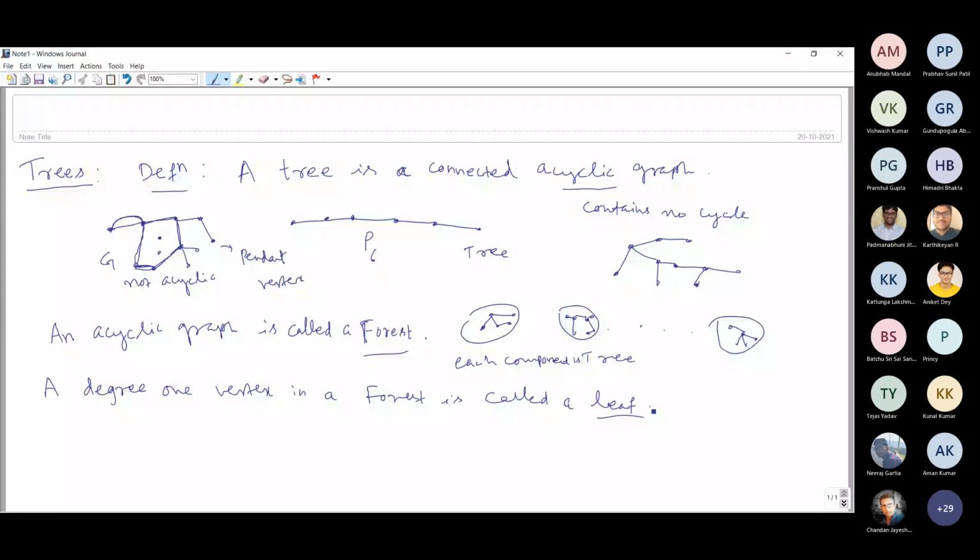We still have more terminologies on these trees and some more results also.